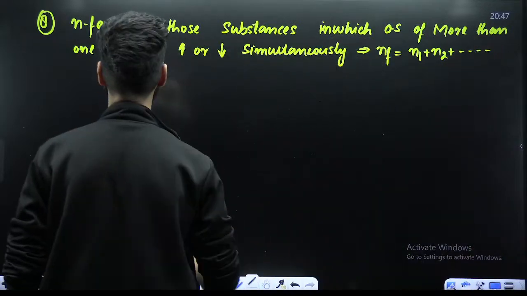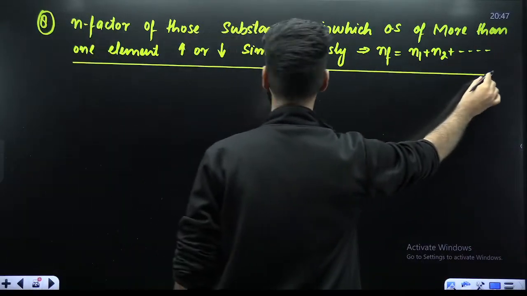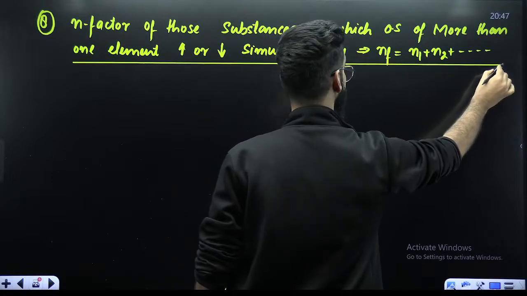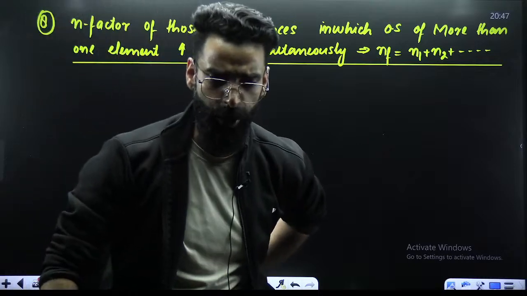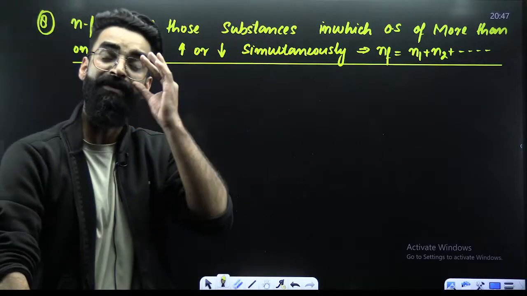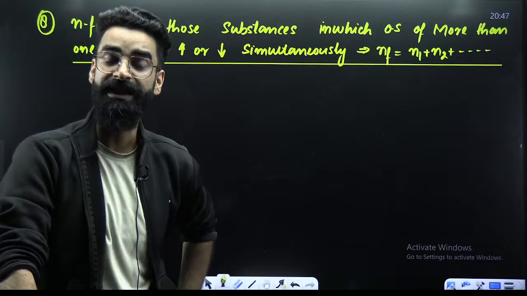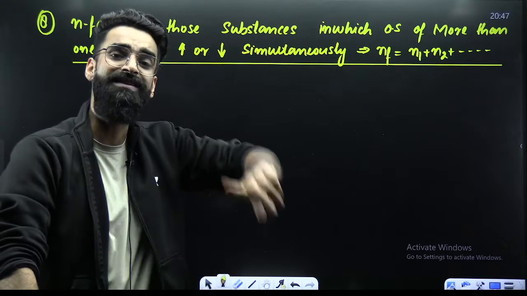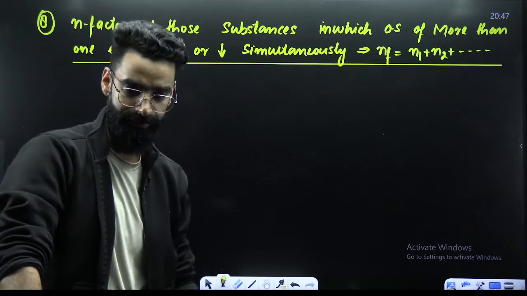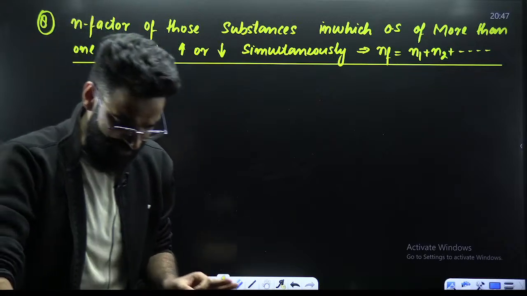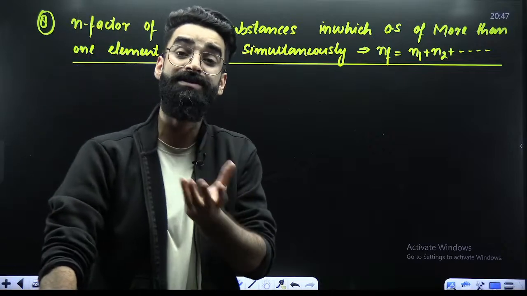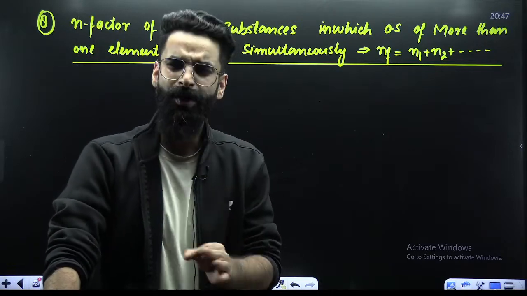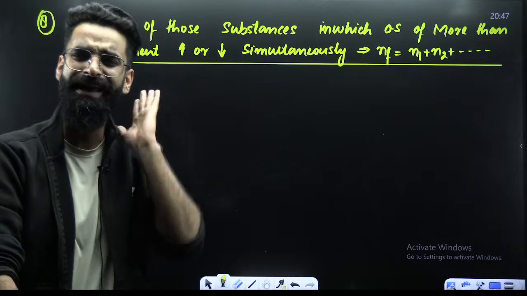What exactly does it mean? What is this particular topic all about? This again, one more important thing. My dear students, till now, if you would have looked carefully, we were talking about those oxidizing and reducing agents wherein oxidation state of only one atom was changing. Till now, we were only talking about the N factors of those oxidizing or reducing agents wherein the oxidation state of only one element was changing.